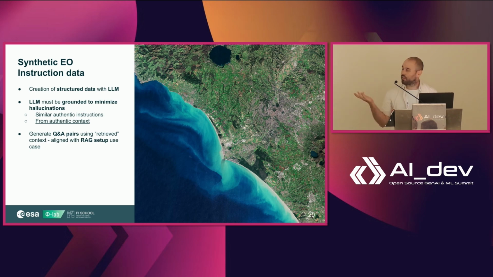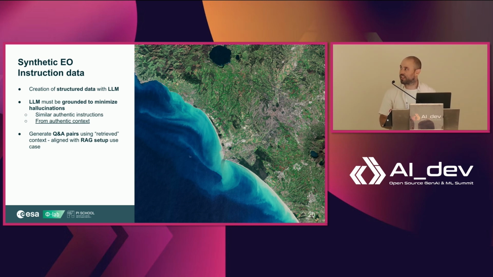So we have the raw corpus, we have the choice of the model. The idea now is to create synthetically a large data set of instruction data. So the idea here is that we want structured data that we're going to create with an LLM, but this creation, we want to ground it somehow. If you go to an LLM and you just say, generate 100,000 pairs of question answers in Earth observation, I think that after a while, the results are not going to be very satisfactory. The model will start hallucinating, it will not be grounded on anything, essentially.